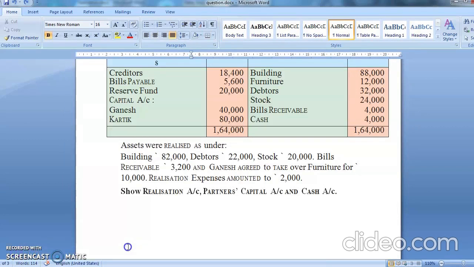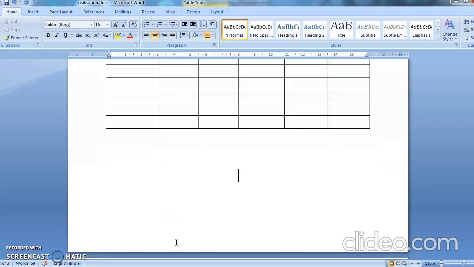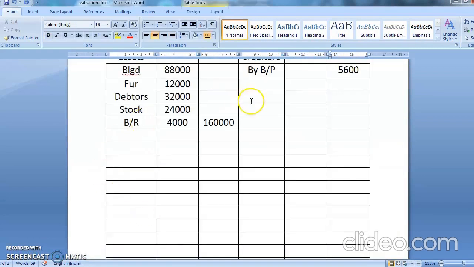Now we'll come to the second part. Second part is what? The assets were realized. Realized matlab money is coming in. We are selling building, you're getting 82,000. Debtors had given you 22,000. After selling the stock, you're getting 20,000. Bill receivable has given you 32,000. So again, now see what is going to happen. This entry will come in realization, but you are going to write here by cash. The money comes in, so you write here by cash account. Now, you can directly write the amount, but for my totaling purpose, I'll write it by building.